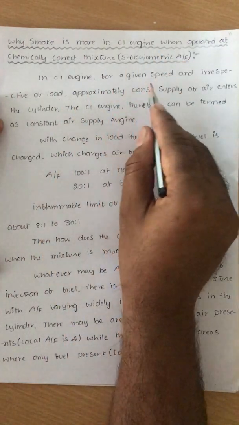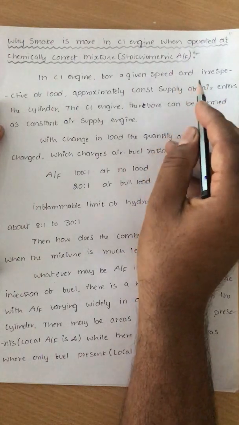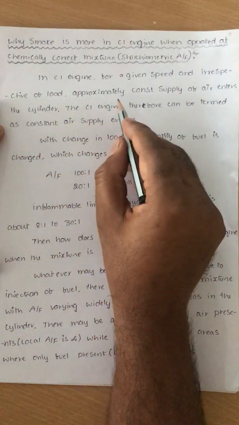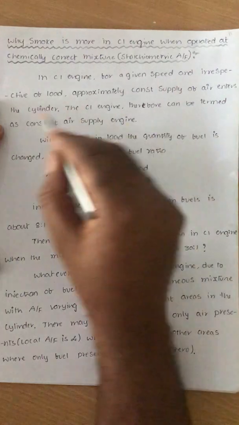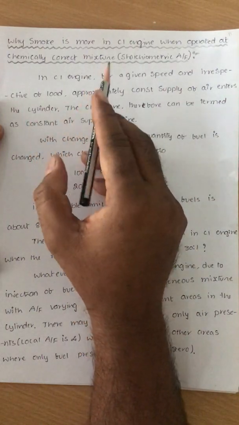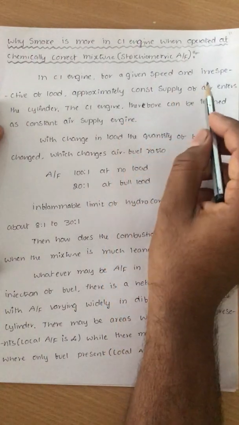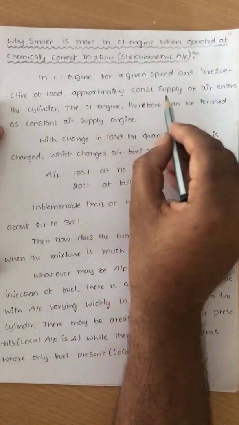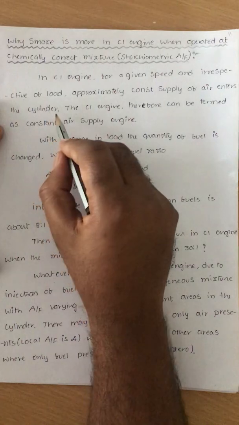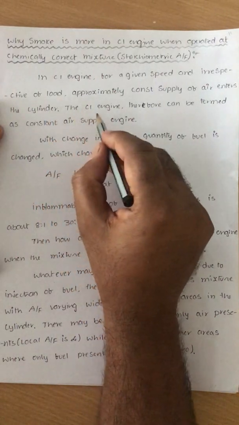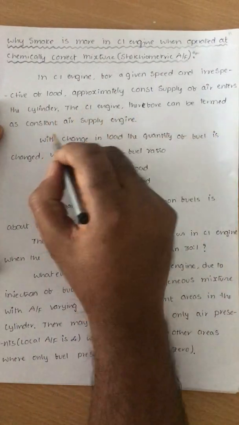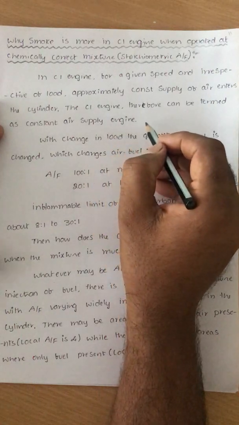In a CI engine, for a given speed and irrespective of the load, an approximately constant supply of air enters the cylinder. That means all the time, whether it is no load or full load, an approximately constant supply of air enters the cylinder, and the CI engine can therefore be termed a constant air supply engine.